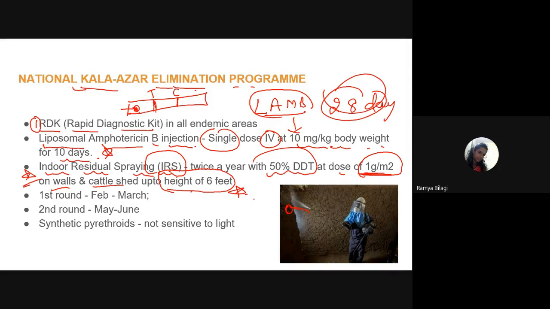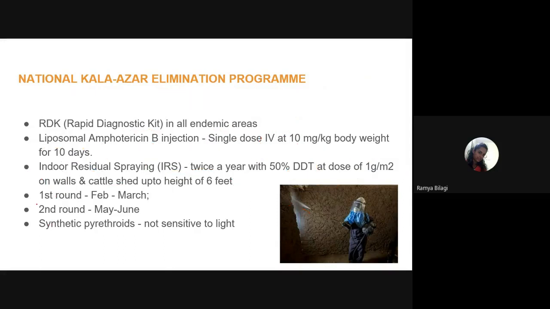Yes, students. So what do we need to use? 50% DDT at a dose of 1 gram per meter square, because this is a very important MCQ question once it has been asked. This indoor residual spraying is done to eliminate which one? To kill sandfly. So what do we use? 50% DDT, 1 gram per meter square. And how many times do we spray this, students? Twice. In a year, 2 times the government sends personnel to spray this DDT.